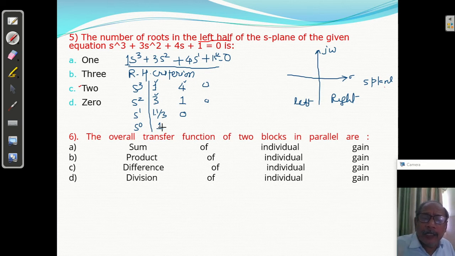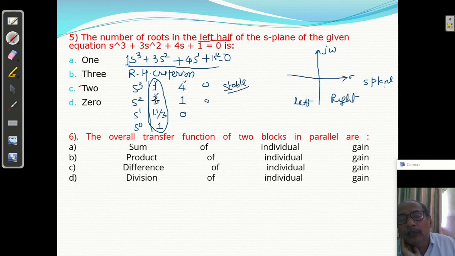We will discuss it later on. Now you can see here all values are positive. We just have to observe the first column only. If all values are positive, the system is stable.